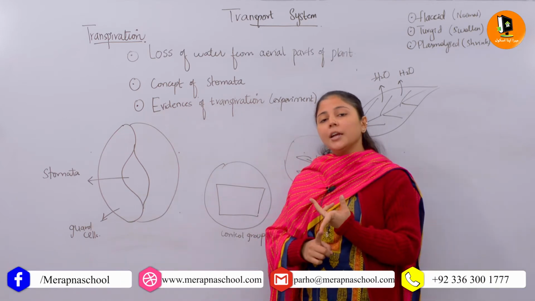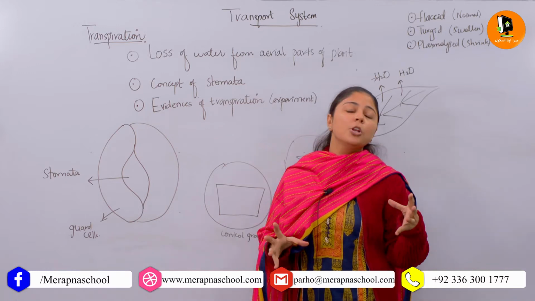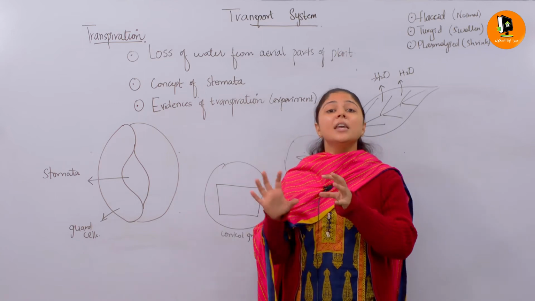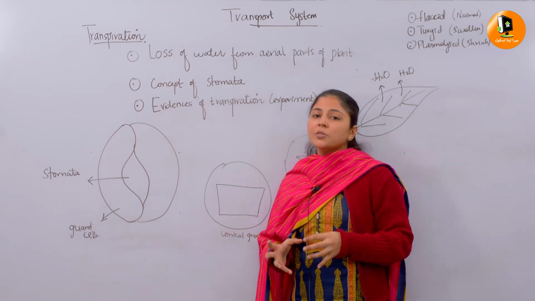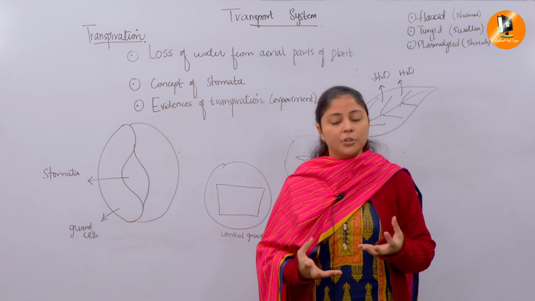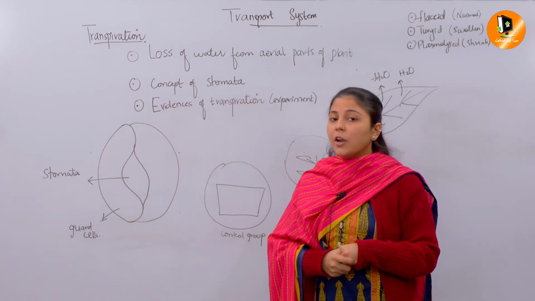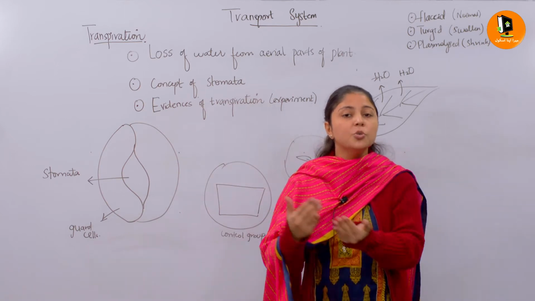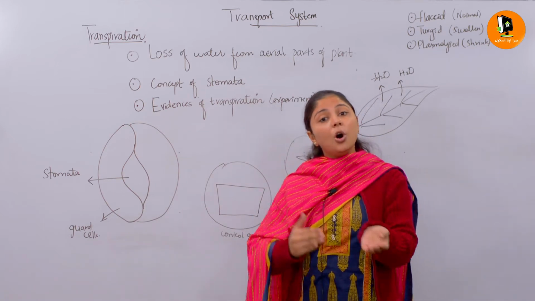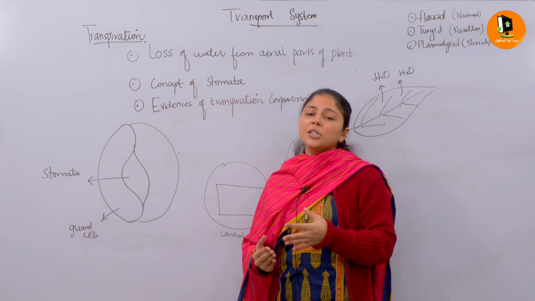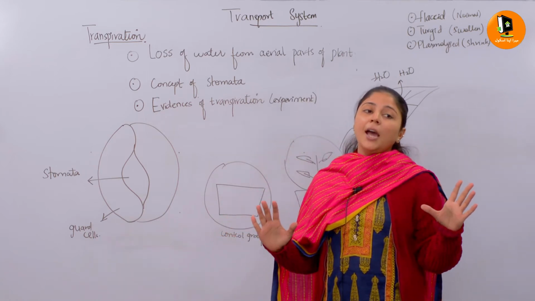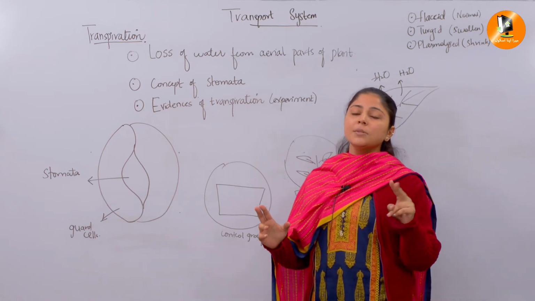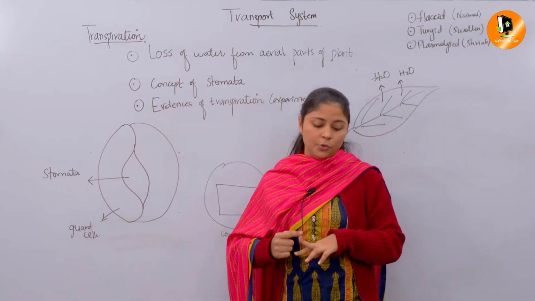You know that in active transport, the molecules move from lower concentration to higher concentration, that is, against the concentration gradient, and there is a need for ATP, for energy. In passive transport, the molecules move from higher concentration to lower concentration, that is, along the concentration gradient, so there is no need of energy. In passive transport we discussed two types: osmosis and diffusion.